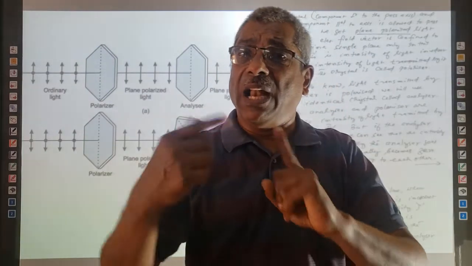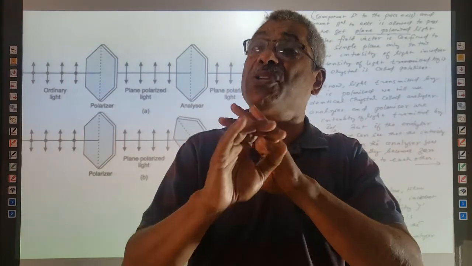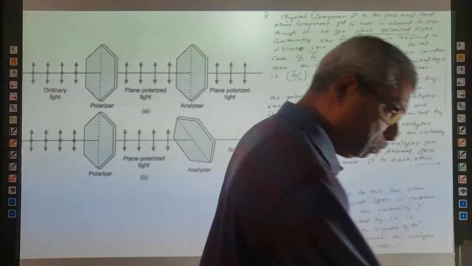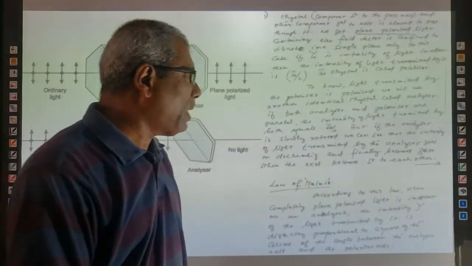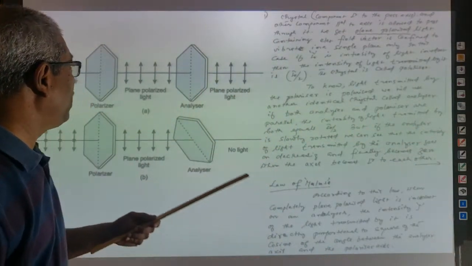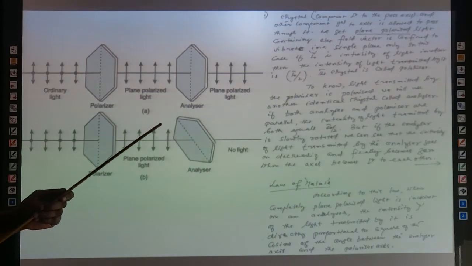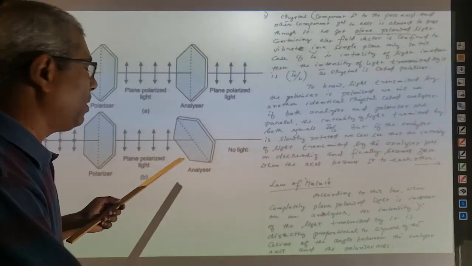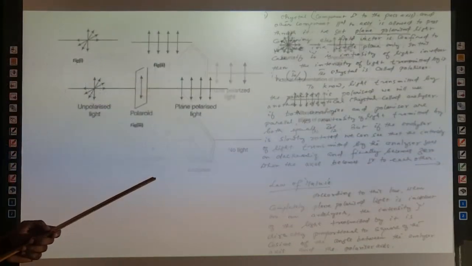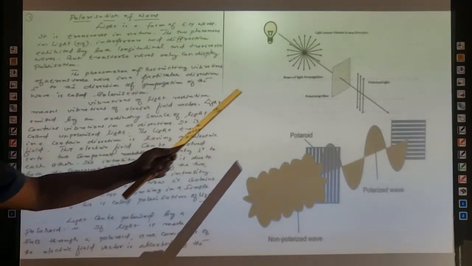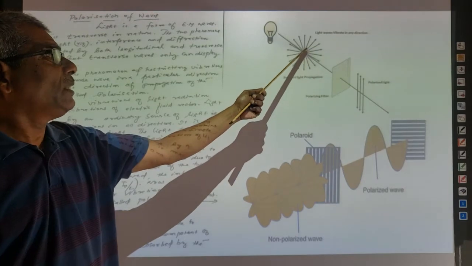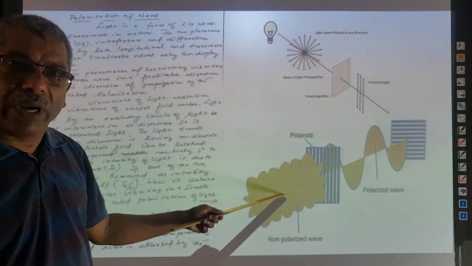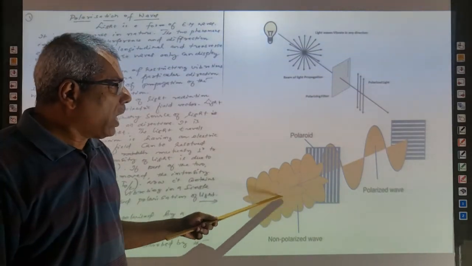We say that the light which was incident on the analyzer was completely 100% plane polarized. And this is about polarization of light. You have seen how unpolarized light and polarized light can be represented. Figure number one we have seen. This is the way we can represent unpolarized light. This is also quite difficult to draw. This is also unpolarized light.